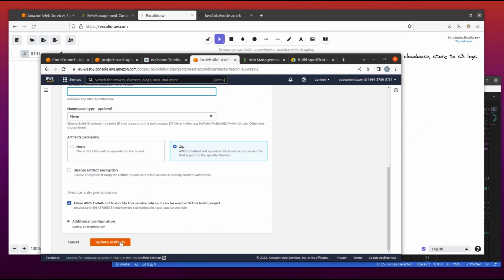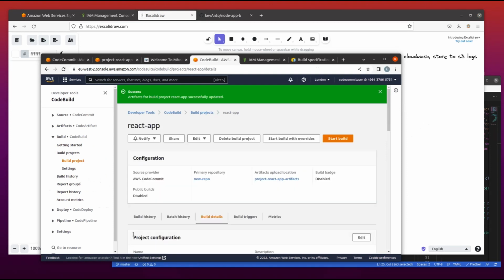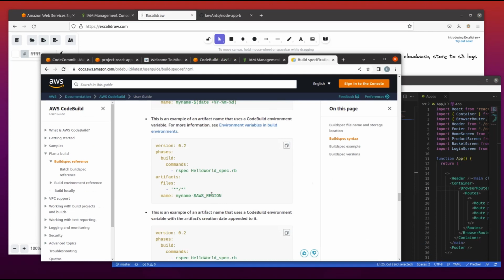Let's not encrypt it. Okay, artifact created. So now if we run our build project again, it will also push. Before even running the build project, we need to take into consideration the fact that we need to upload the artifact path in our build spec. We need to add that phase.